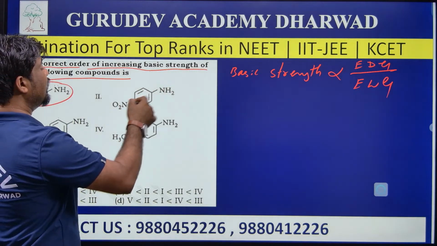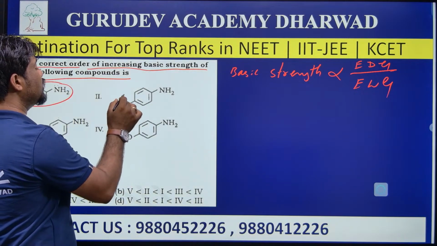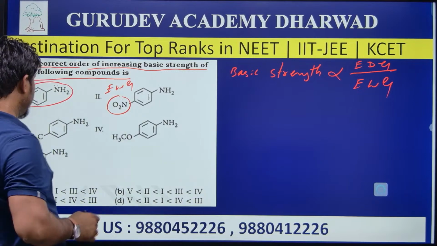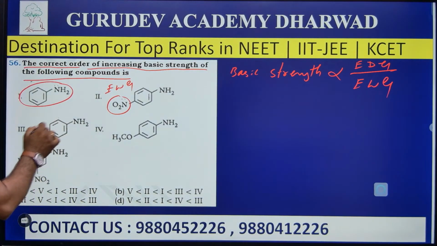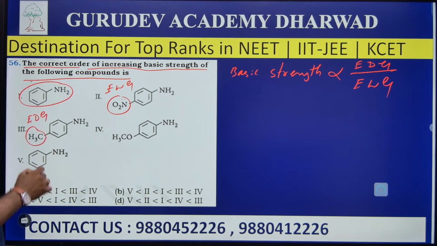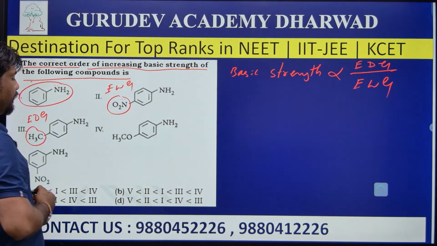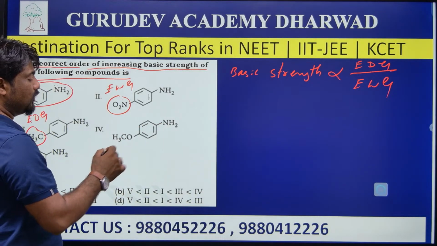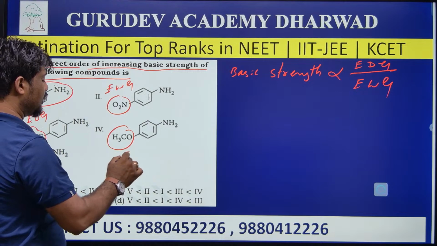But in this para-nitroaniline, the NO2 group is an electron withdrawing group. In the fourth option, the methyl group is an electron donating group. In the other molecule, aniline is bonded at the para position with methoxy, which is an electron donating group.